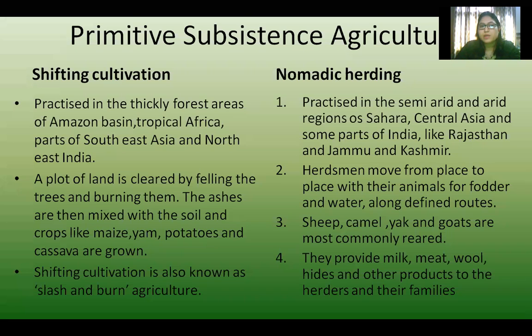And after burning, the ashes which are left are mixed with the soil, because they believe that these are the nutrients of the trees and the plants, which get mixed up with the soil, and then they grow crops on them. And after growing the crops, when they are ripened, they are harvested, and after that they leave that land for several years for restoration.